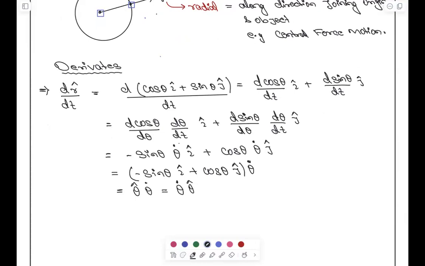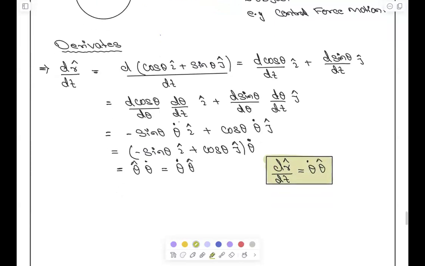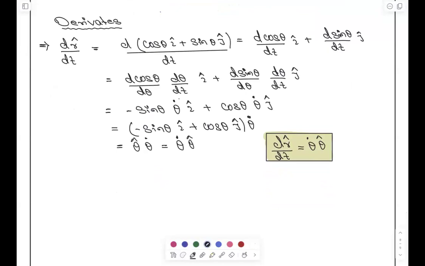Okay, so one formula you should write here, dr by dt. You will have to remember this, that it is theta dot by theta cap, theta dot theta cap. Okay, so once you have done this thing, do it for d theta by dt. You can lower your hand now, Surendra.